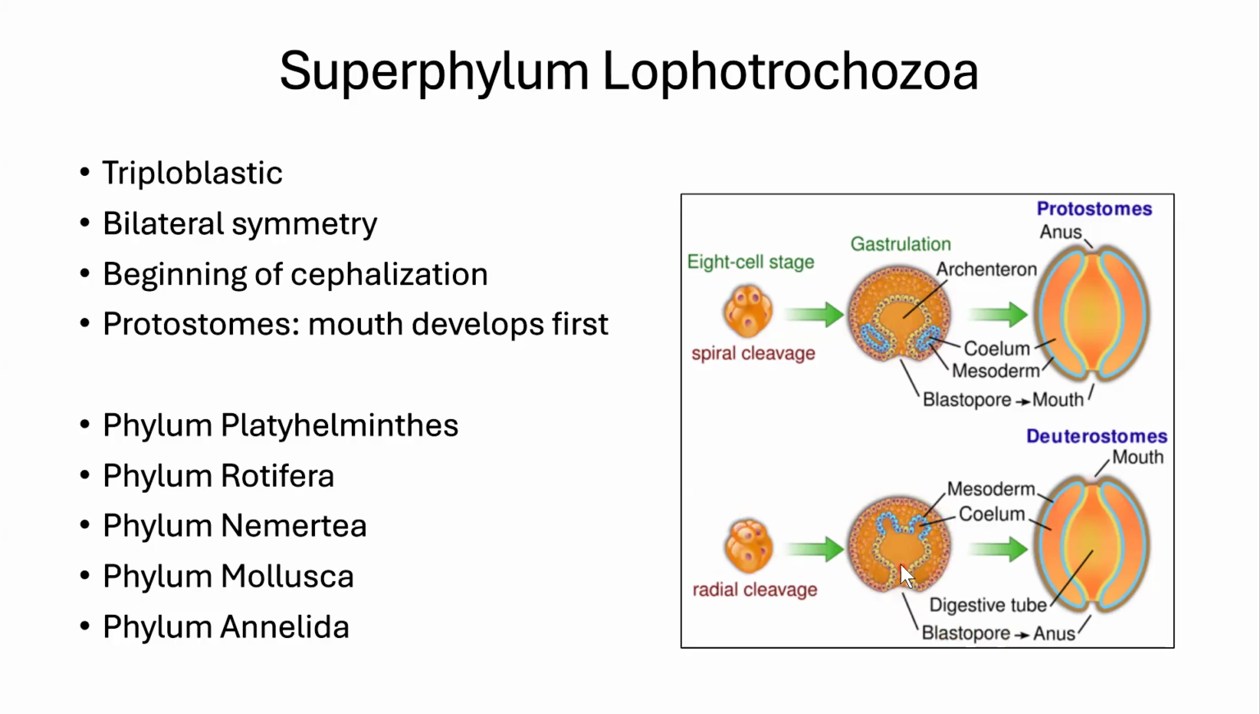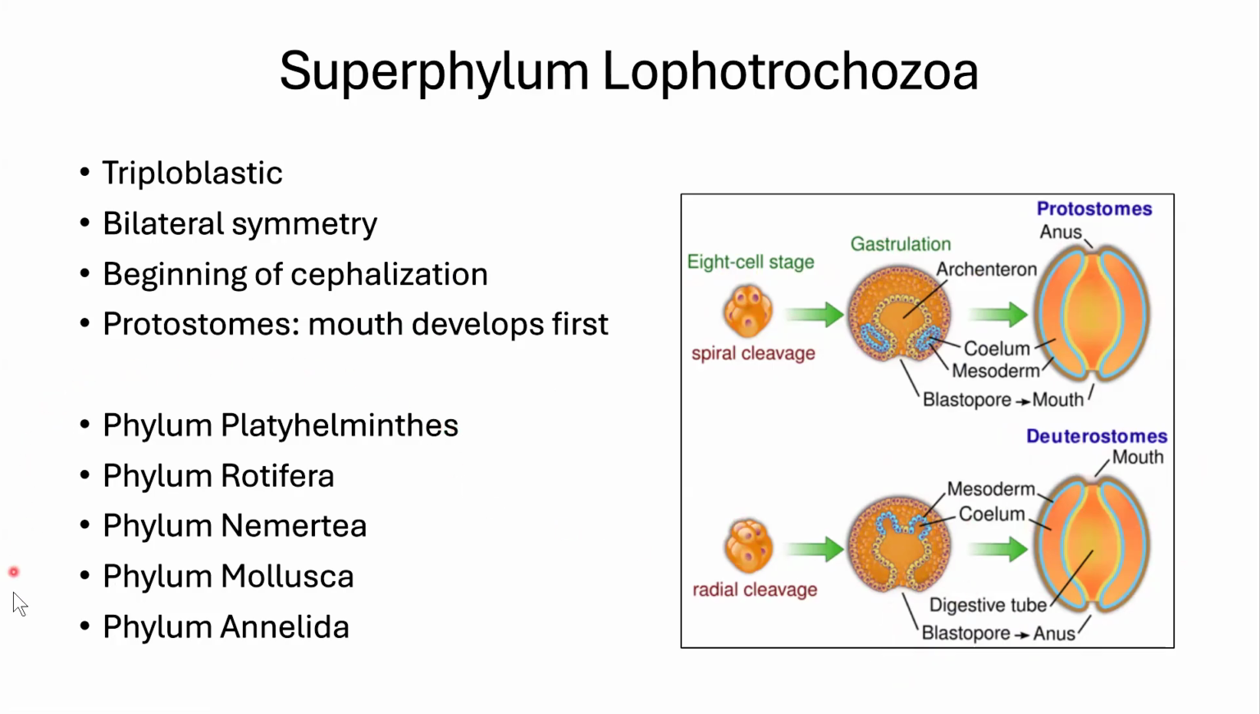You have a blastopore, but this hole, the first hole, the blastopore, develops into the anus first. Those are deuterostomes. So whether the mouth develops first or the anus develops first lets us classify into these two groups. What we're going to discuss right now are protostomes. They tend to be further out on the evolutionary tree. We are deuterostomes, so vertebrates are going to be deuterostomes.